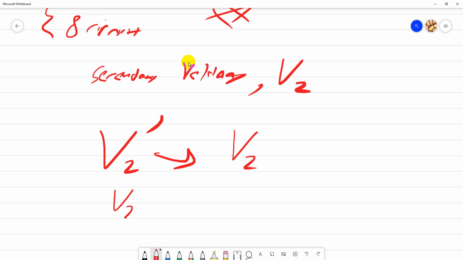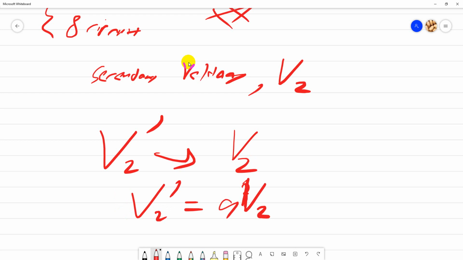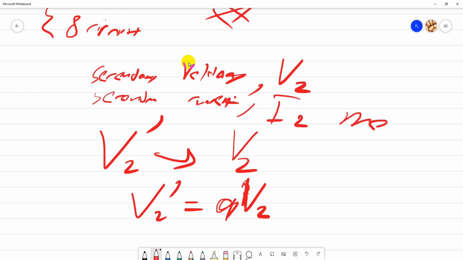So V2 bar is equal to A V2. Make sure you know how to convert this. If the question asks you for the secondary voltage or secondary current, be careful: I2 and not I2 bar. Make sure you complete the question. If not, you lose marks here.